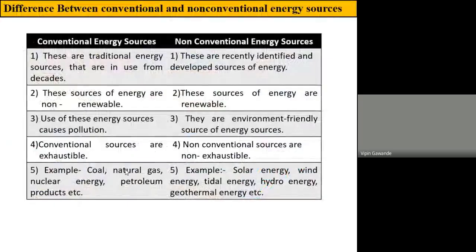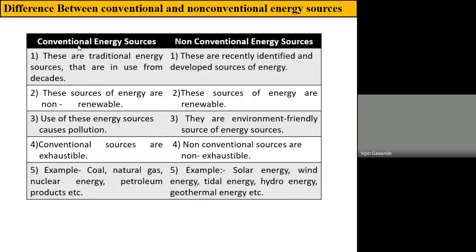Now, let us discuss the question which was there in the last INSEM examination. Write down the difference between conventional and non-conventional energy sources. Conventional energy sources are traditional energy sources which are buried under the ground or ocean, and we have taken them out and we are using them as energy sources. These are the energy sources which are in use for decades. Non-conventional energy sources are available in nature, but we have not given proper attention to these energy sources. So these are recently identified and developed sources of energy.